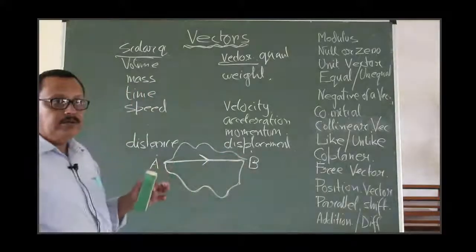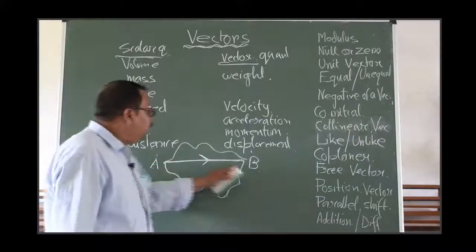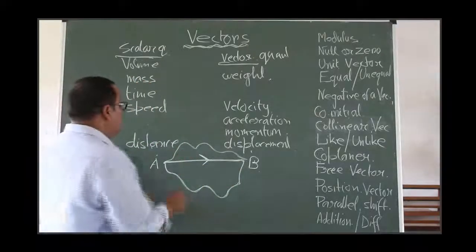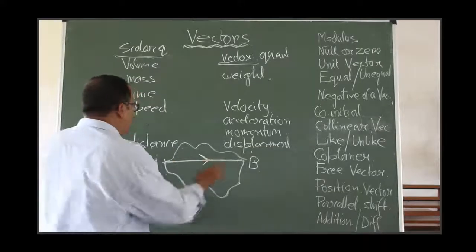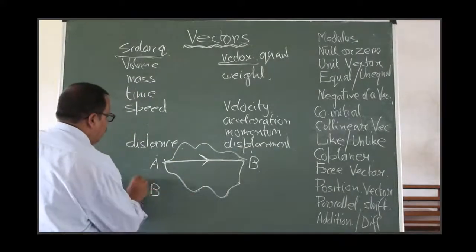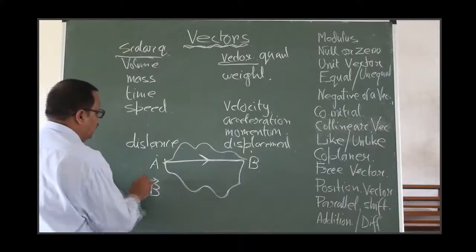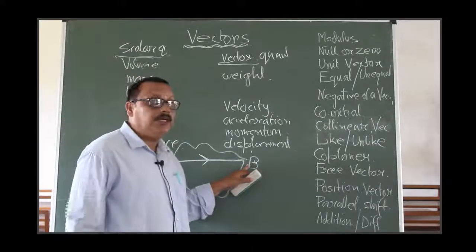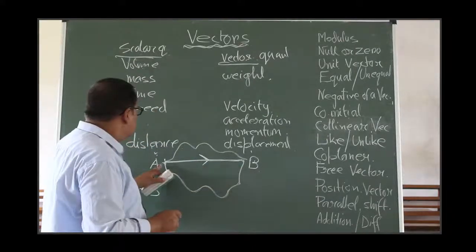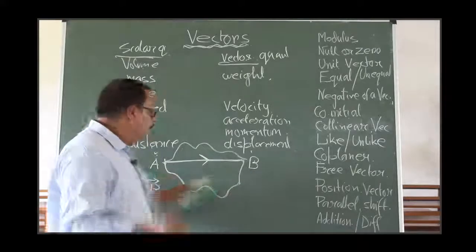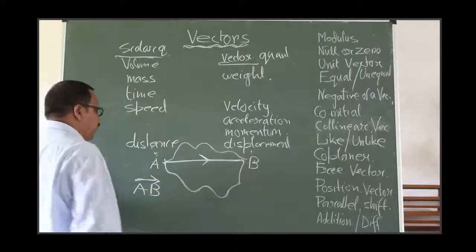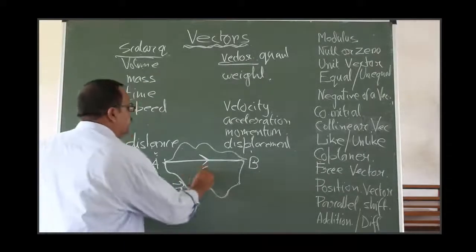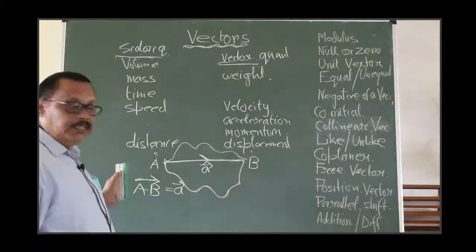So you can also say, what is a vector? A directed line segment is called a vector. Clear? So what is the vector here? From A to B. How will you write? A, B, with an overhead arrow, A to B, and A is called the initial point and B is called the terminal point, or you can say it is the tail, it is the head, right? So you will write an overhead arrow AB. You can denote it also this way, say the vector a, small a.